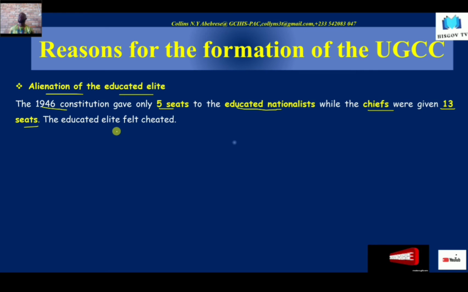And so the educated elite felt cheated by the 1946 Constitution, in the sense that they felt they were qualified to represent the people instead of the chiefs, who were not qualified, because they had the education, and so they were supposed to represent their people instead of the chiefs.